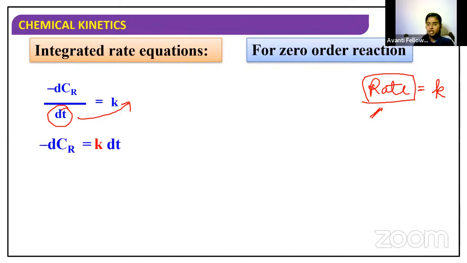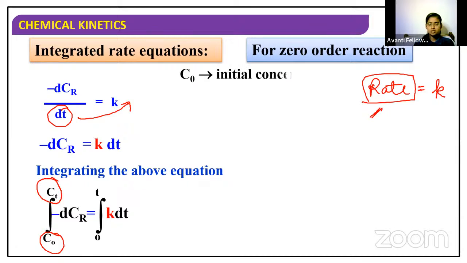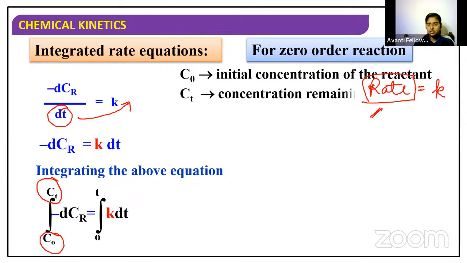Now we have to integrate this equation. We integrate with respect to C naught and Ct as limits, where C naught is the initial concentration and Ct is the concentration remaining after some time t, that is the final concentration. So it is the integral of minus dCr, and on the right hand side the limits are 0 and t, for k dt.